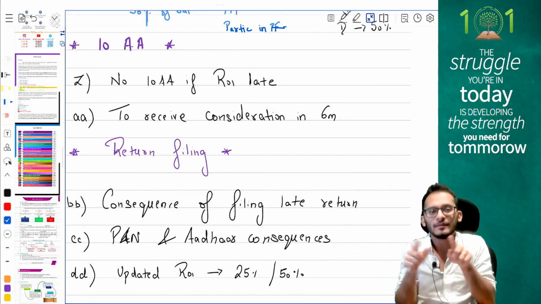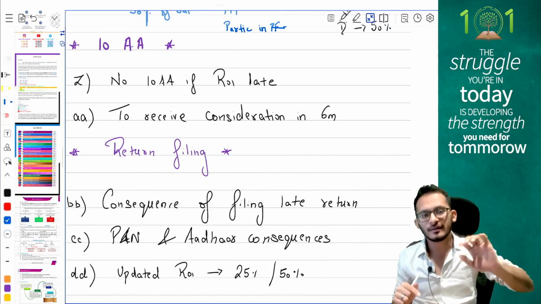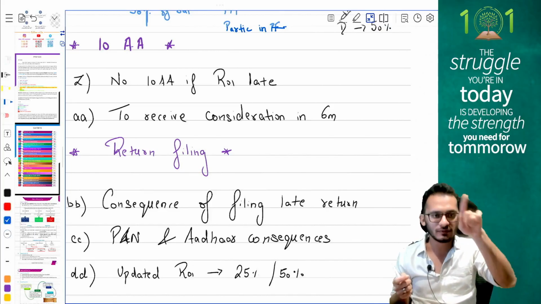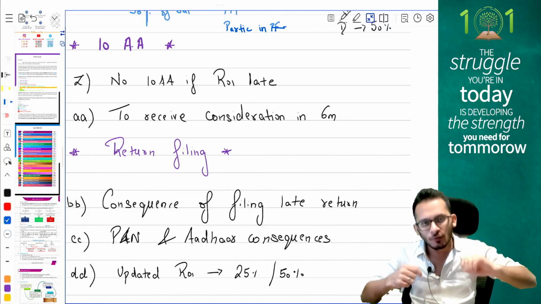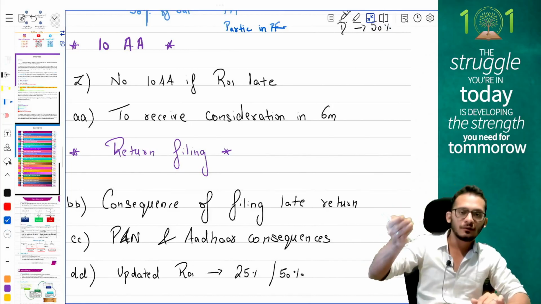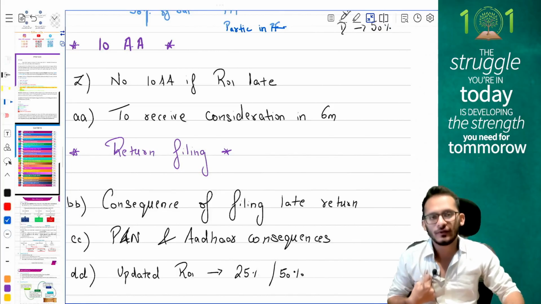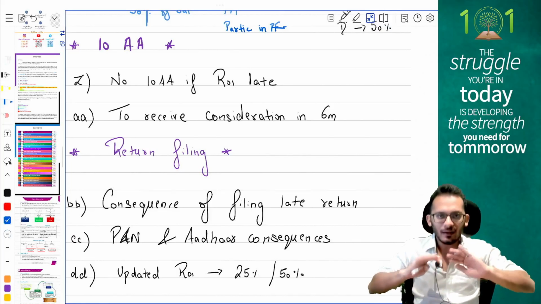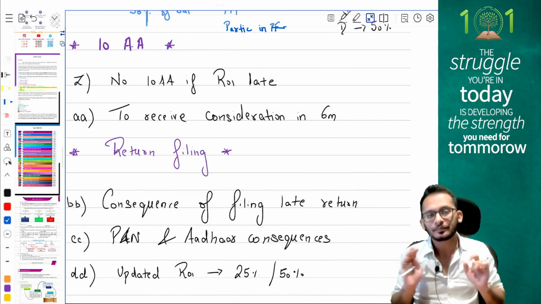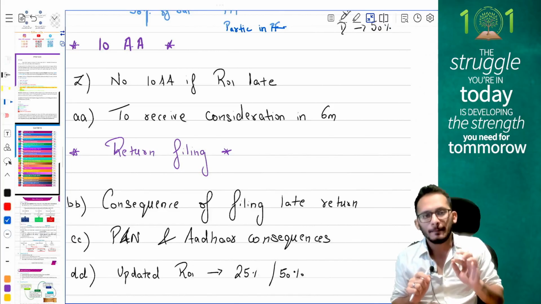If you want to claim these 10AA provisions, please make sure that the return of income in the current year is filed on time. If the return is filed late, then no deduction will be granted to you. Deduction will become 0. Second, if you want export turnover as a part of the numerator, the export turnover should have been received by you within 6 months from the end of the financial year, either in India, or in a bank account approved by RBI outside India. This is to be kept in mind.